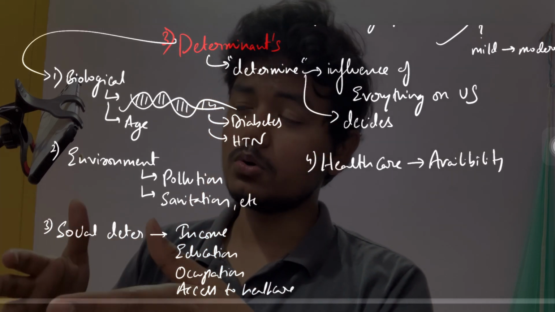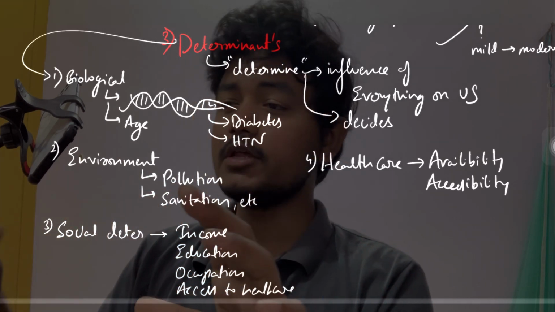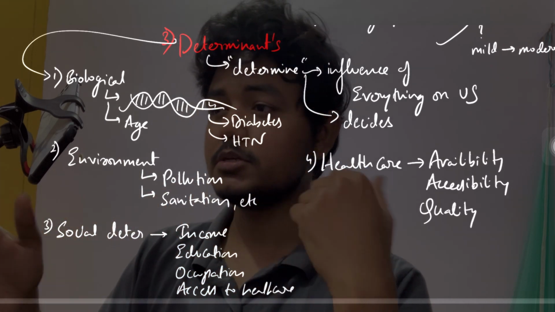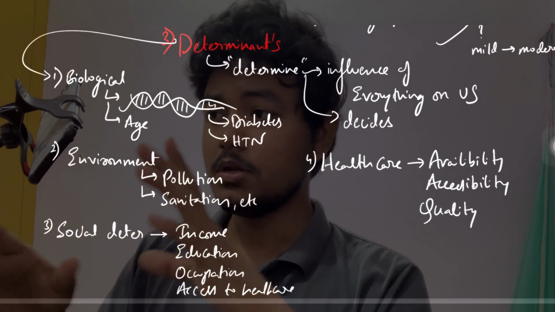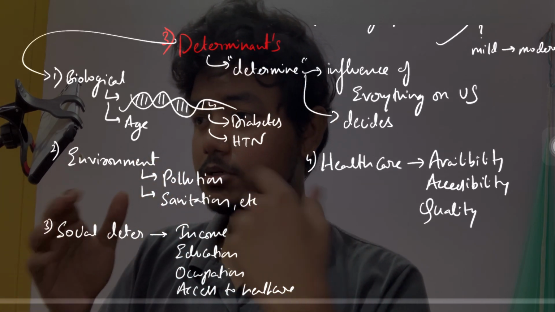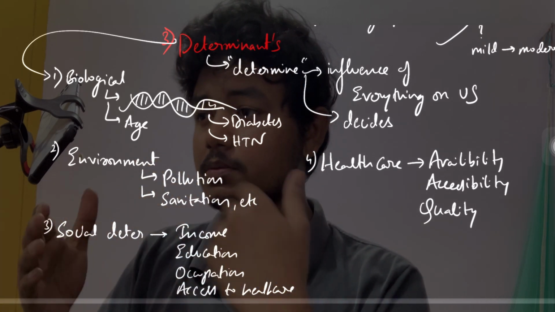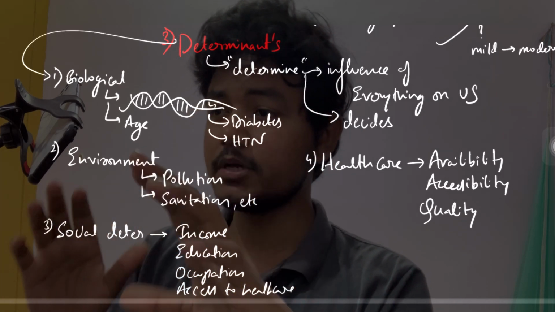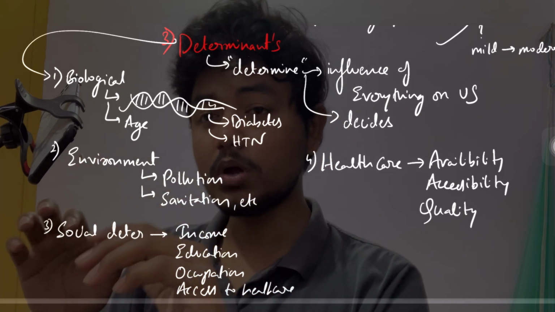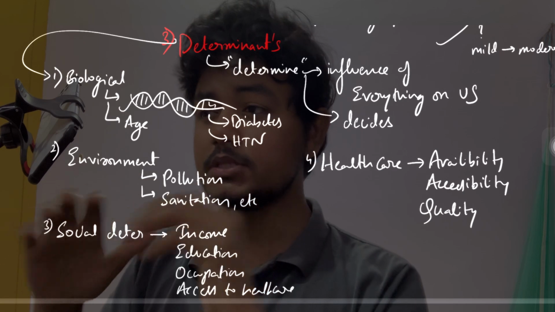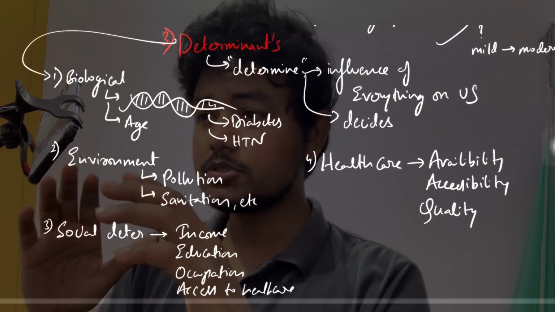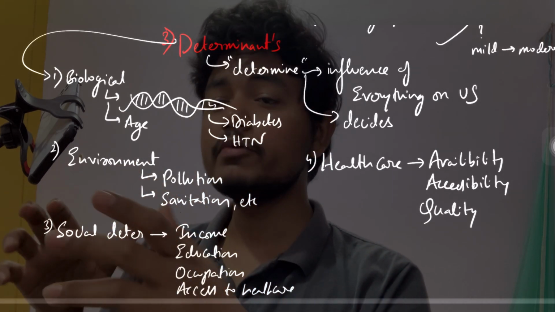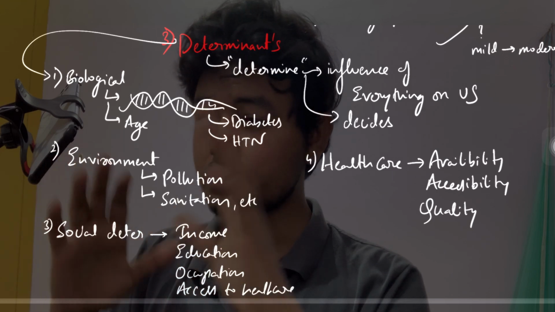So if I have got COVID and everything is fine in me, from my genetics to the healthcare, the environment is good, my social determinants are good, income, education, occupation, everything is good, healthcare availability, accessibility and quality, everything is perfect, then there is an extremely good chance that COVID will not affect me much. So that is not much of a headache.